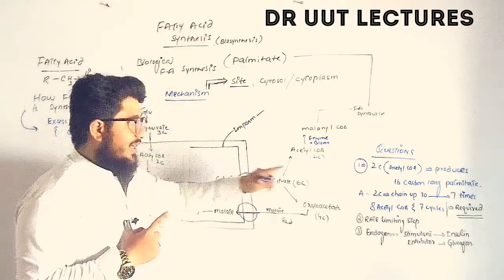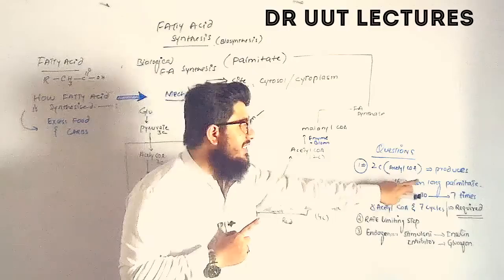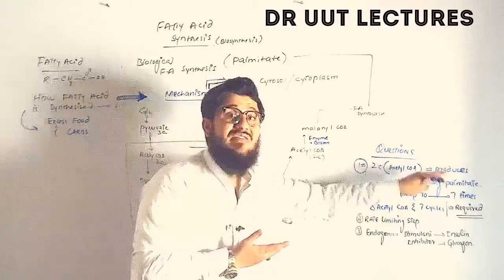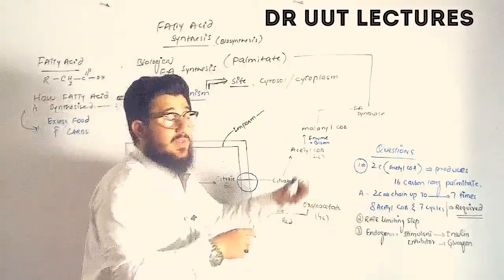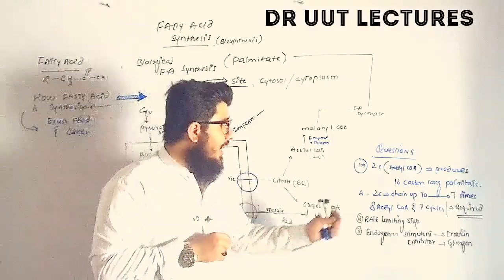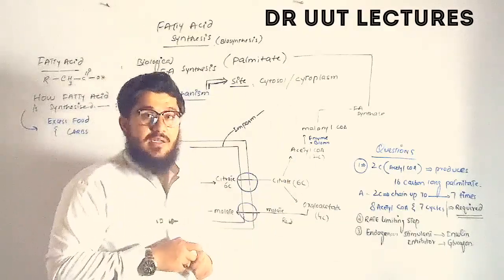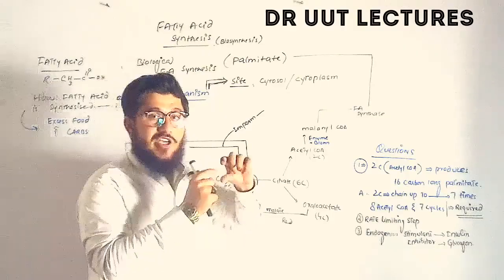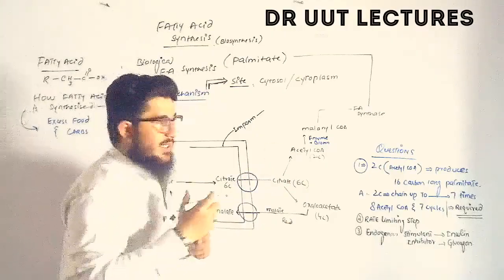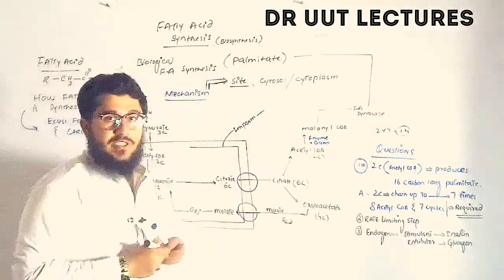So that's why the questions asked are: the very first question is, how does the 2 carbon acetyl-CoA produce 16 carbon long palmitate? Here I told you that the 2 carbon unit will chain up 7 times, and then it will produce palmitate, which is a 16 carbon long compound. Now the question arises, how is this 2 carbon unit chaining 7 times and producing the 16 carbon long palmitate fatty acid? The answer is very simple. When 2 carbon chains 7 times, it is actually a 14 carbon long product. 2 multiplied by 7 is equal to 14. And you know the palmitate is 16 carbon long.